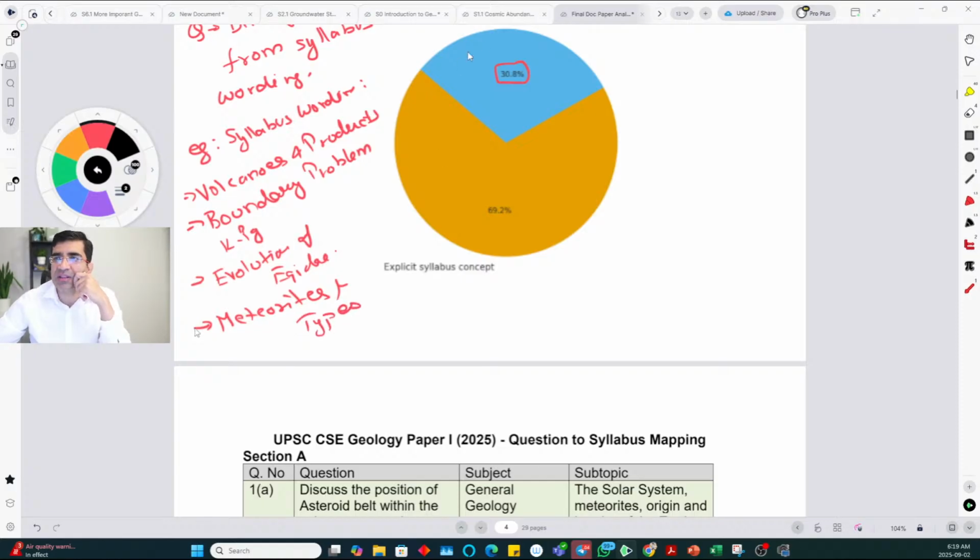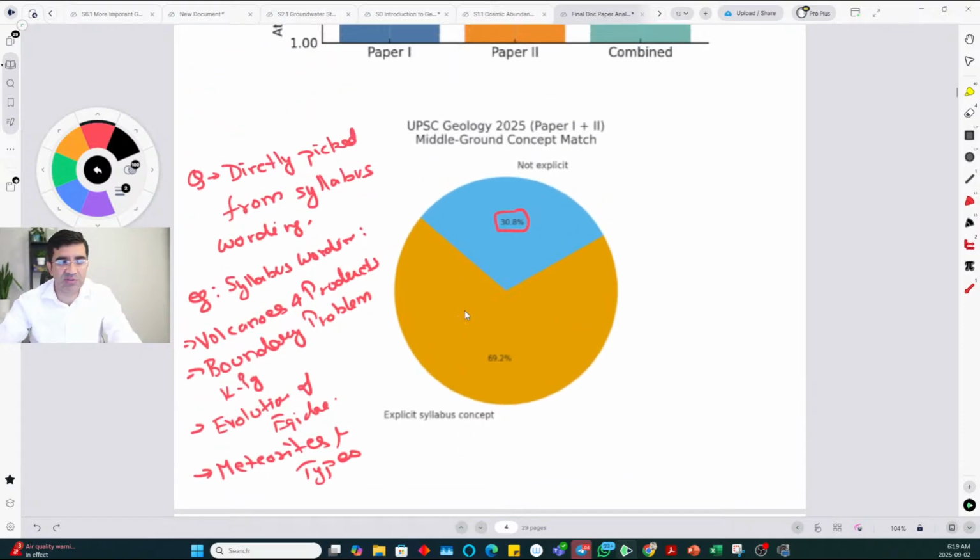And besides this 30%, there are other questions which are also straightforward. It is not that only 30 questions were breadth covering. There are more questions which are just based on breadth. They are the ones where even the wording is the same, and you don't even have to look for wording anywhere else.